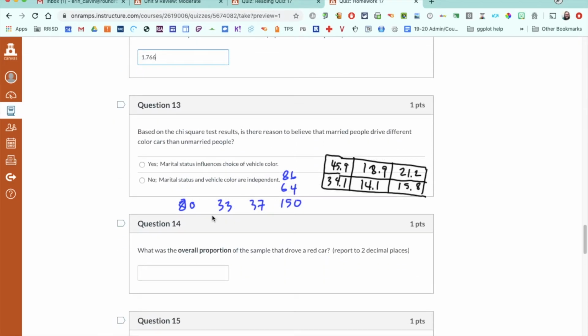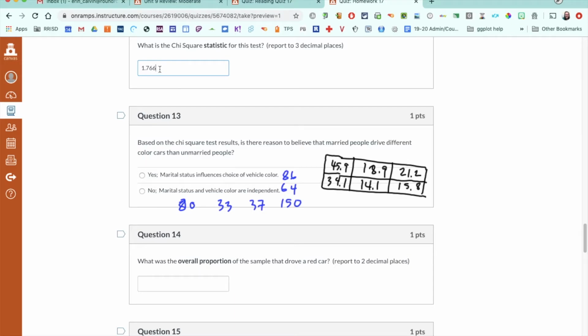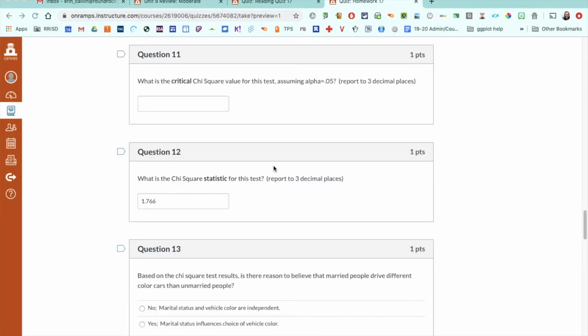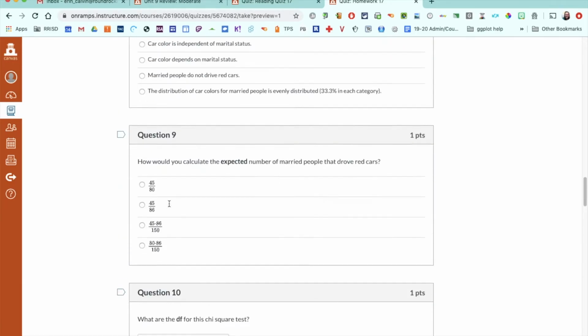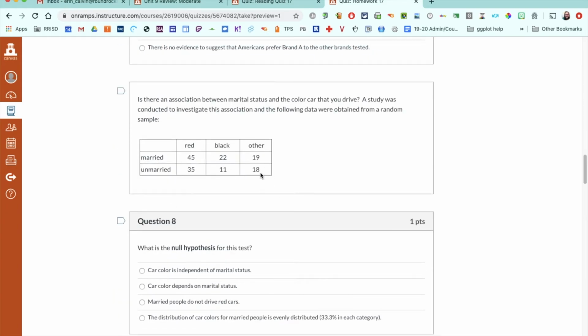Make sure you do that because that could affect your answer for your chi-squared statistic. Okay, I'm coming back later. My 1.766 was counted wrong on this one. So again, what I was just saying is that I rounded my expected counts to 1 decimal place.